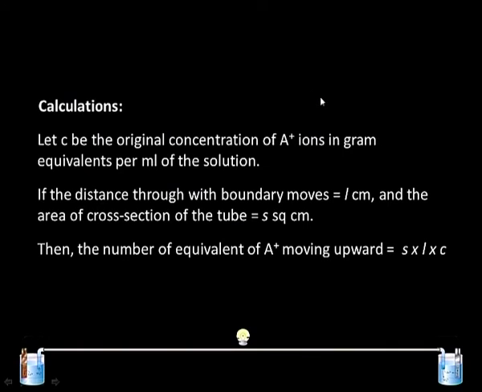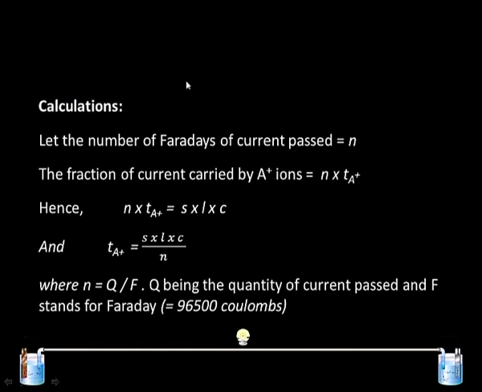How to do the calculation of transport number in this method? Let C be the original concentration of A plus in gram equivalent per ml of the solution. If the distance through which the boundary moves is L centimeter, and the area of cross section is S square centimeter, the number of equivalents of A plus moving upward is area into length into concentration. We have to find out the Faraday of current passed, which has to be determined through the coulometer. The number of Faraday of current passed we are going to represent by small n.